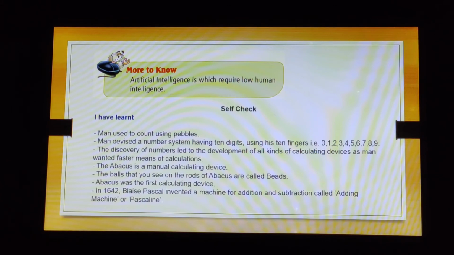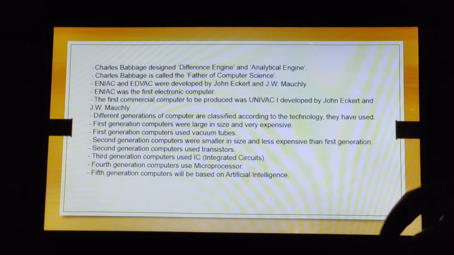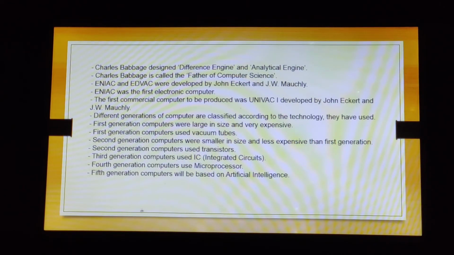The balls that you see on the rods of the abacus are called beads. Abacus was the first calculating device. In 1964, Blaise Pascal invented a machine for addition and subtraction called the adding machine or Pascaline. Charles Babbage designed the difference engine and analytical engine. Charles Babbage is called the father of computer science.